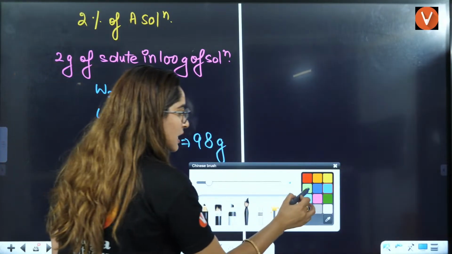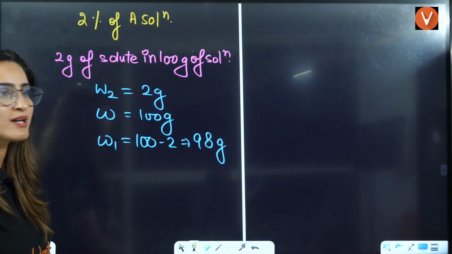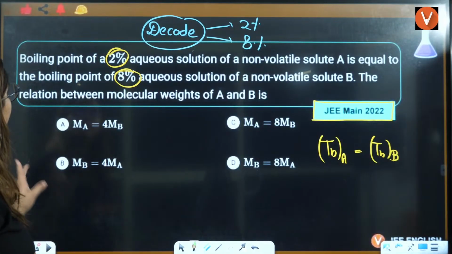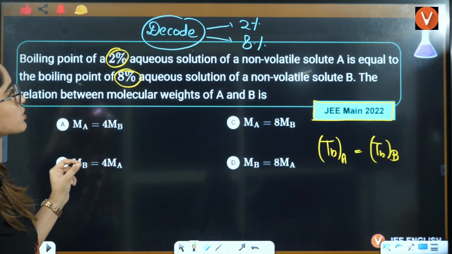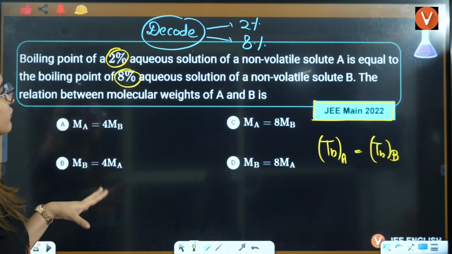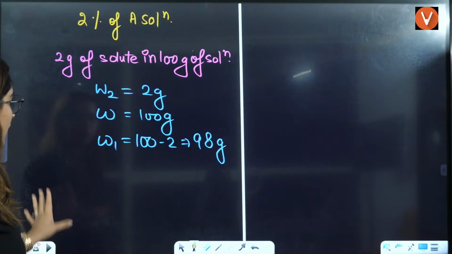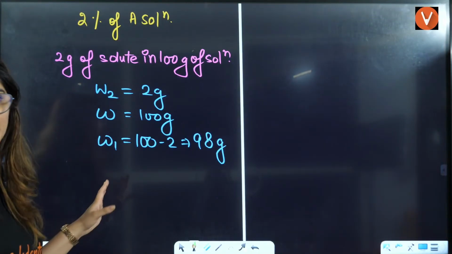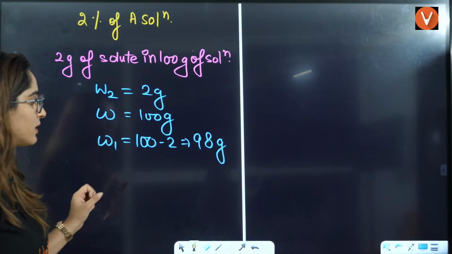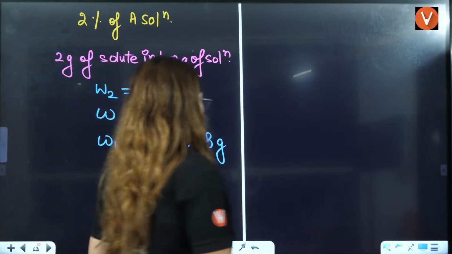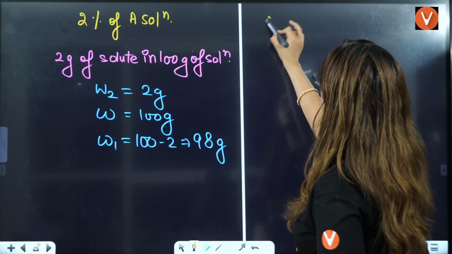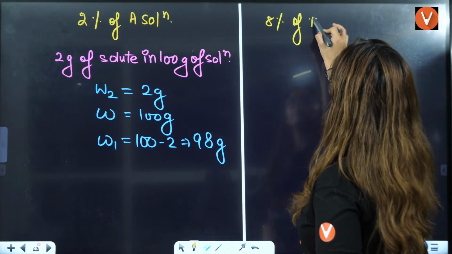Now, the boiling point of this non-volatile solution A is equal to the boiling point of this. Molality you can easily calculate, and Kb will be cancelled here, right? Same we will do with 8% of B solution.